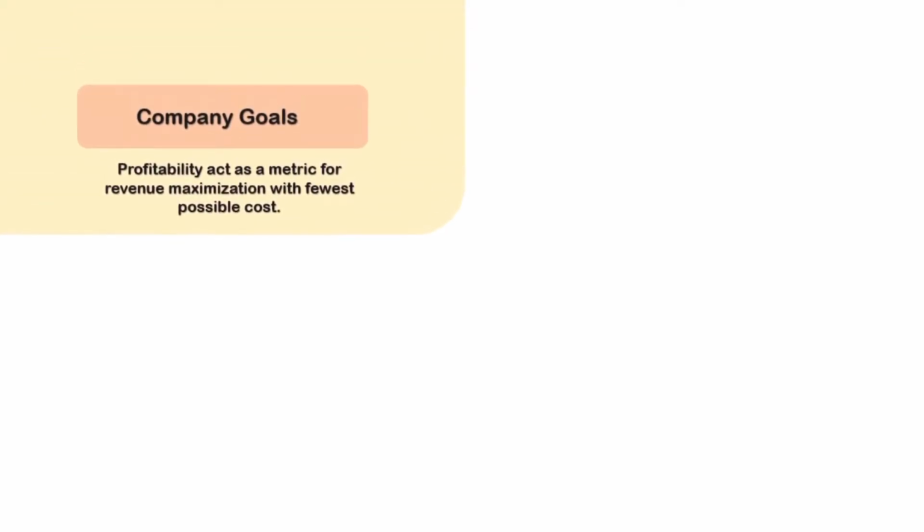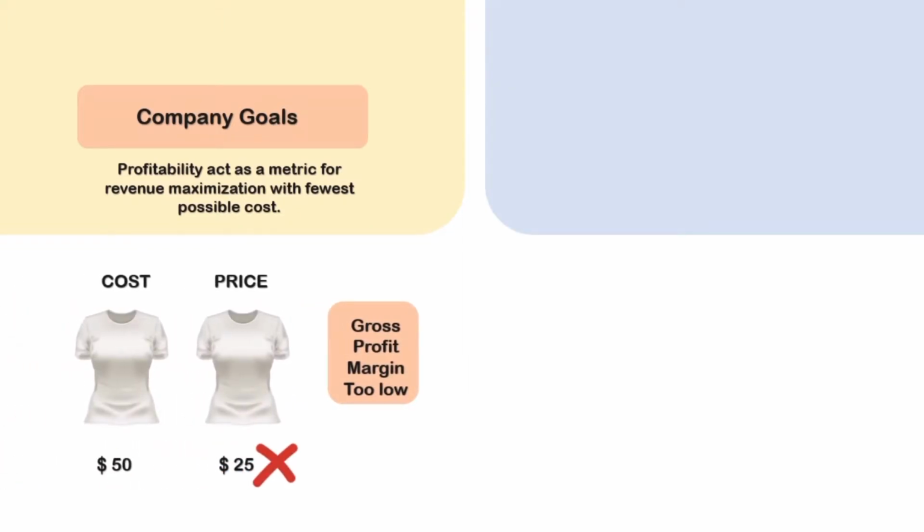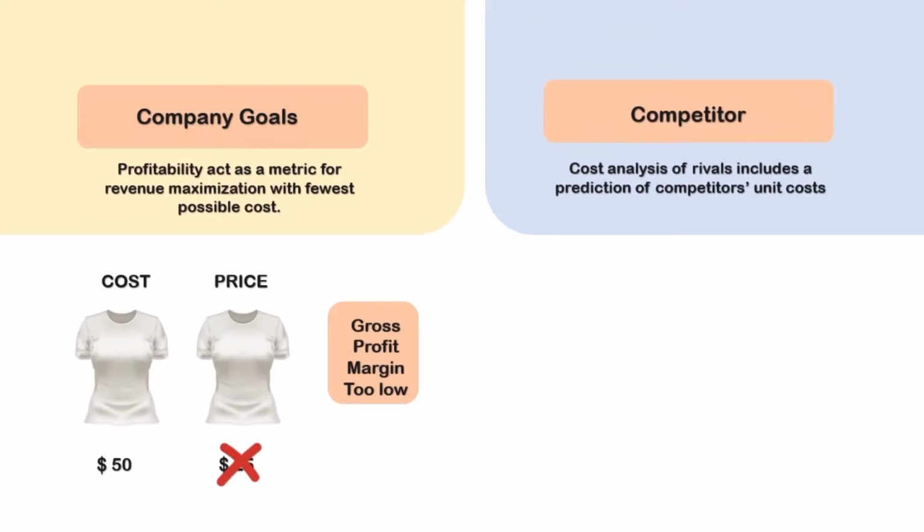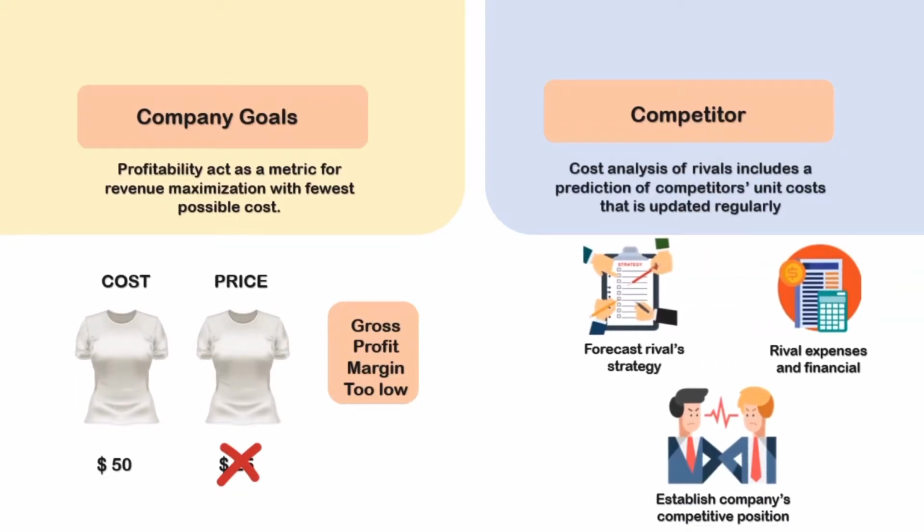Next is company goals. Profitability acts as a metric for revenue maximization with fewest possible costs. For example, a shirt with a cost of $50 can't be priced at $25 because the gross profit margin is too low. Next is competitor. It is the cost analysis of rivals that includes a prediction of competitors' unit costs. There are a few factors to consider such as their strategy, their expenses and financial, and their competitive position.